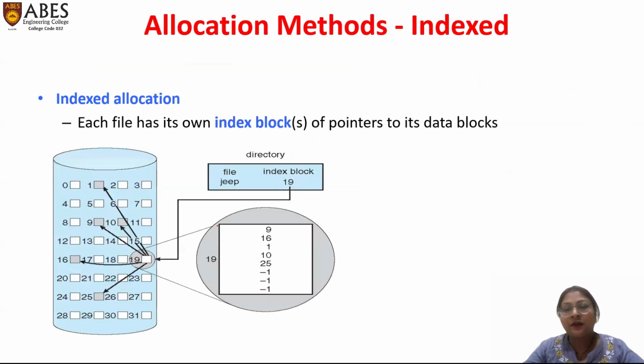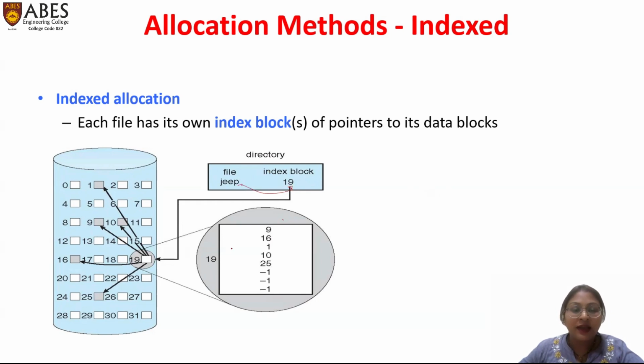Next is the very effective indexed allocation. In indexed allocation, we maintain an index of each and every file, like a directory. From the directory, there is a file named Jeep whose index value is 19.